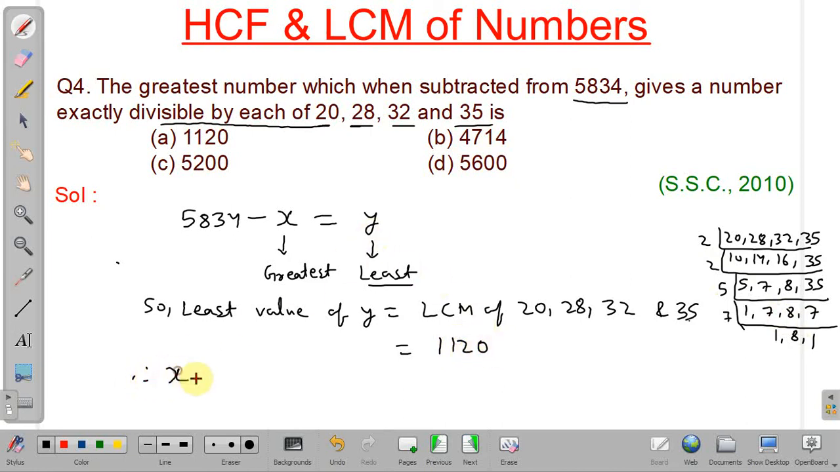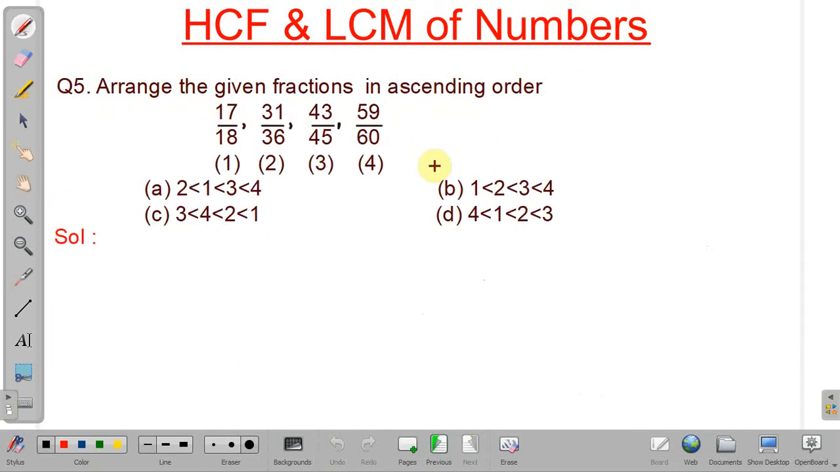Therefore, the maximum value of x will be equal to 5834 minus y, that is 5834 minus 1120, and this will be equal to 4714. So our answer will be B. Now we will discuss another problem.